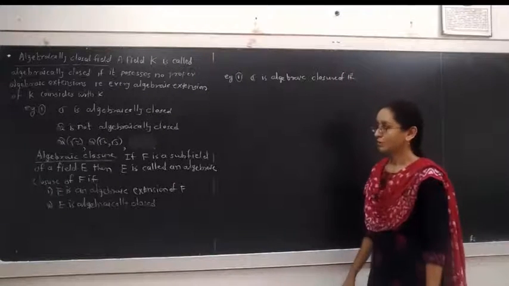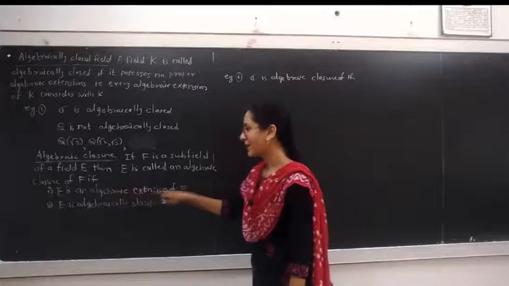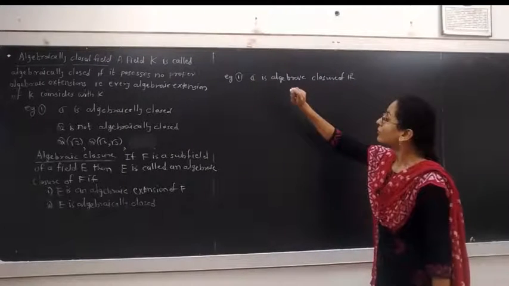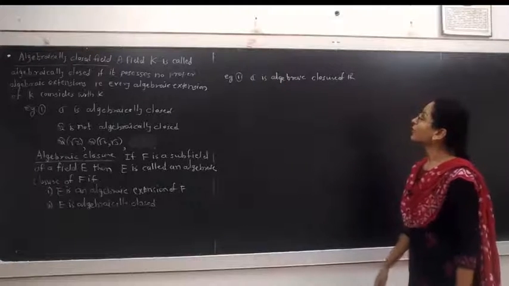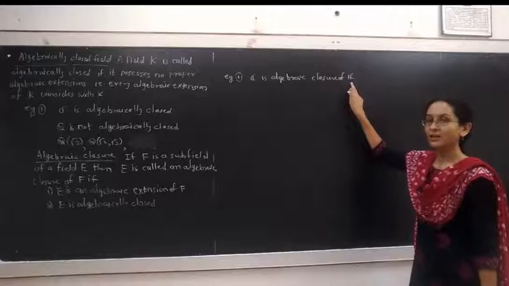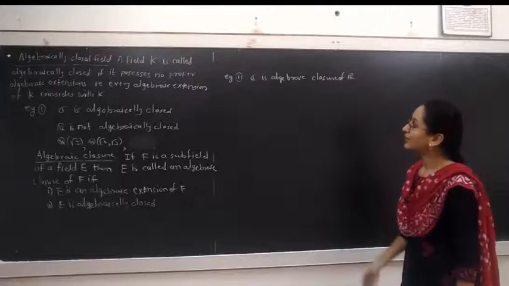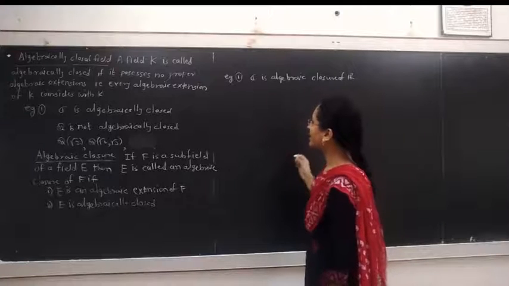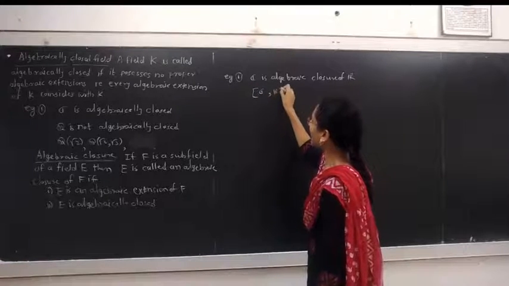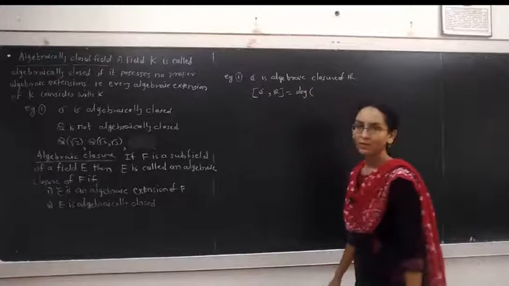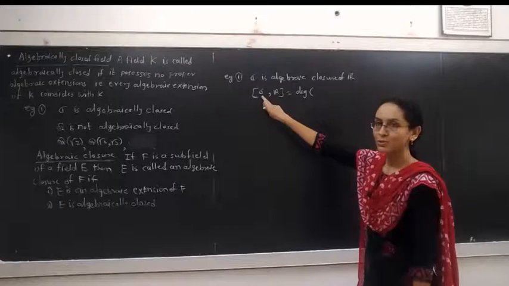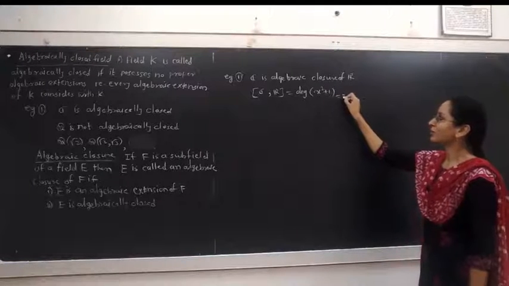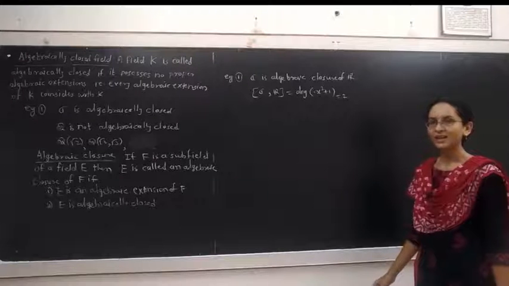Because of the definition, C is an algebraic extension of R. For every element of the field of complex numbers, there exists a non-constant polynomial having coefficients from real numbers that has that element as a root. Why is it algebraic? The degree of the extension of C over R is equal to the degree of the minimal polynomial x square plus 1, which is the minimal polynomial for i over R, and its degree is 2. As this extension is a finite extension, it is an algebraic extension.